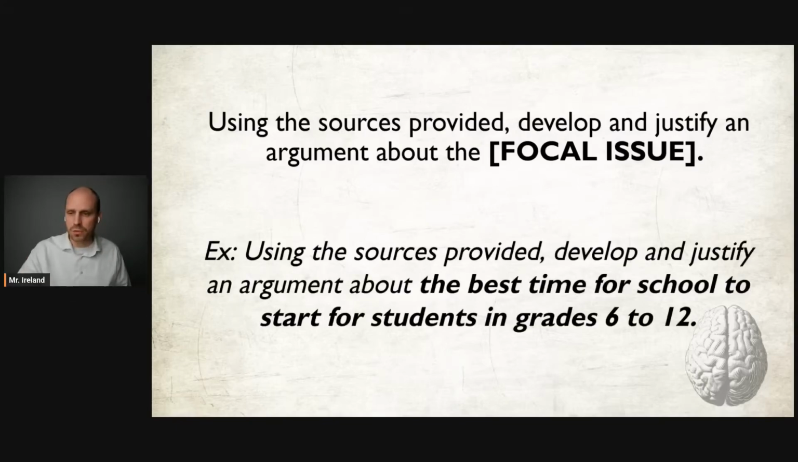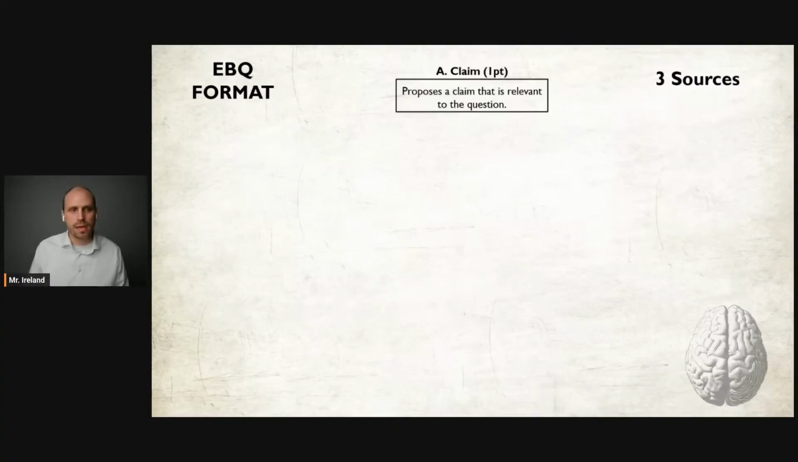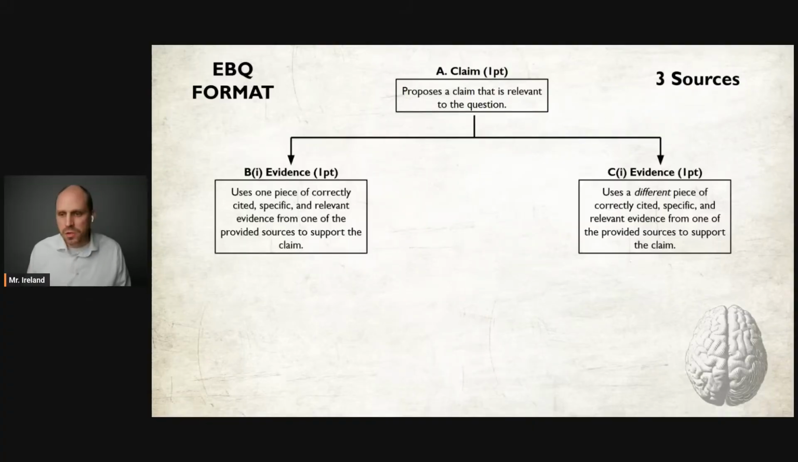Now, for the EBQs that you guys have access to, here's the focal issue for our specific EBQ. Using the sources provided, develop and justify an argument about the best time for school to start for students in grades 6 to 12. So we have to make a claim about this based on the evidence in the sources. So the first thing you're going to have to do in part A is make a claim. And this claim in this example is going to be about school start times. Then you have to find 2 pieces of evidence from 2 separate sources that support your claim.